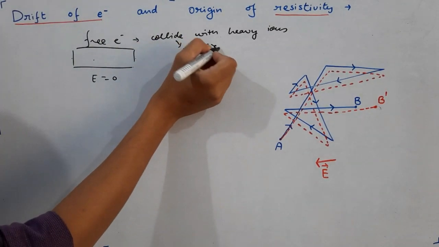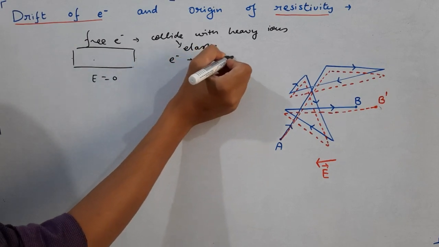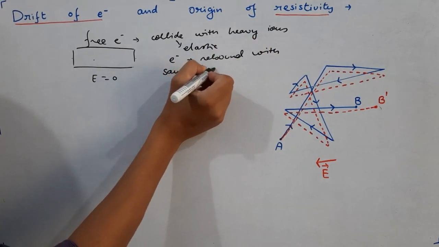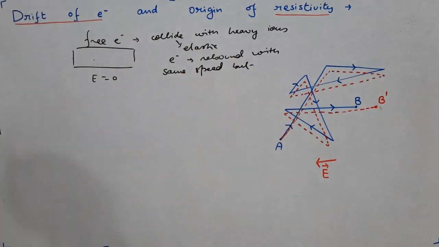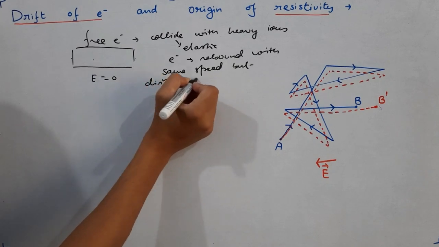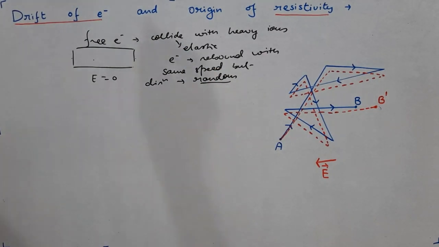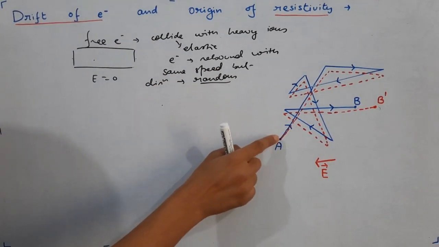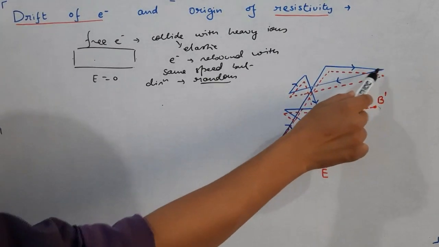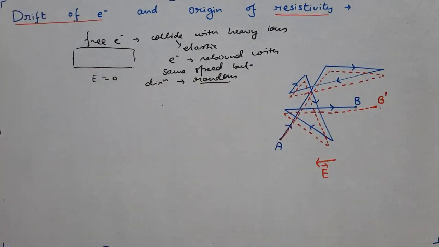And because of the elastic nature of the collision, what will happen? The electrons rebound with the same speed. But their direction is not fixed. The direction becomes random, we say. What is the meaning of random? If after one collision, as is shown by the blue ink, you can see this electron moves in a straight line, it suffers a collision here, it moves in that direction, then here, then here, then here. Nobody can predict that after the next collision where the electron will go.